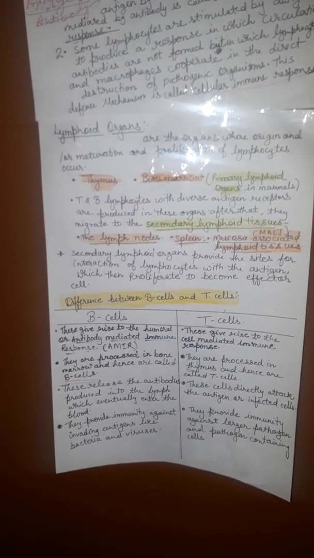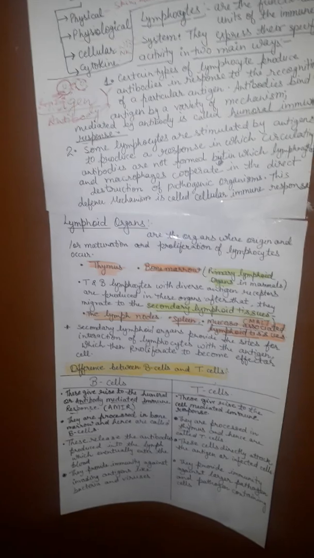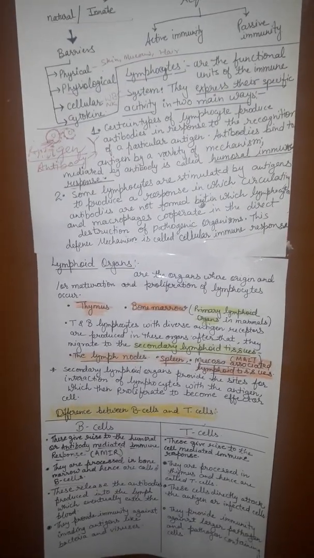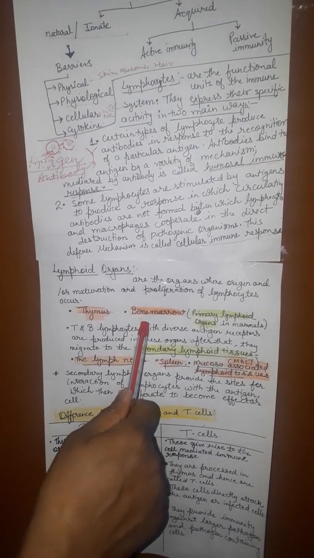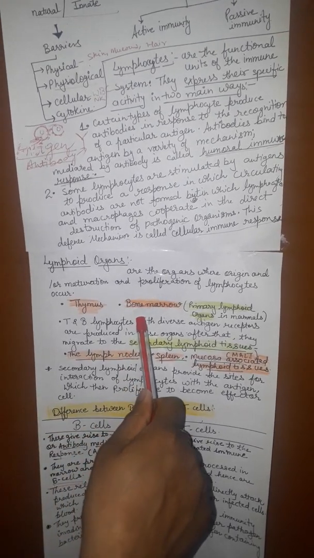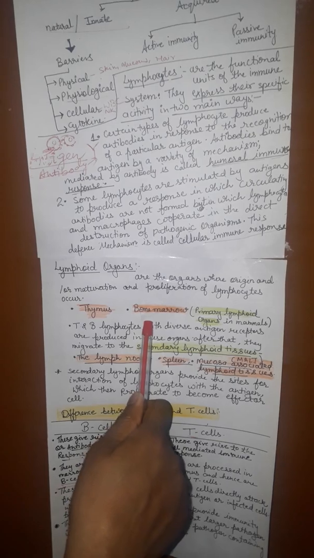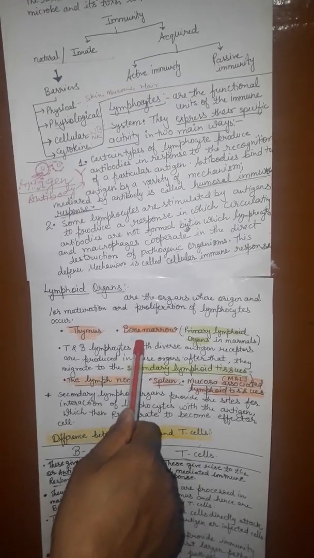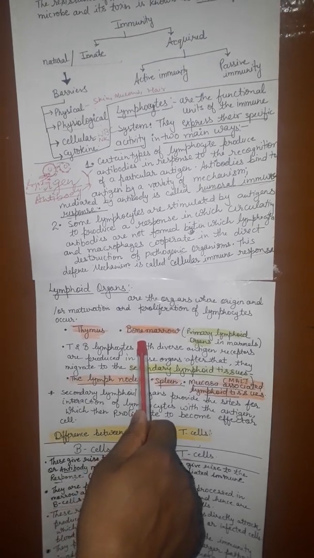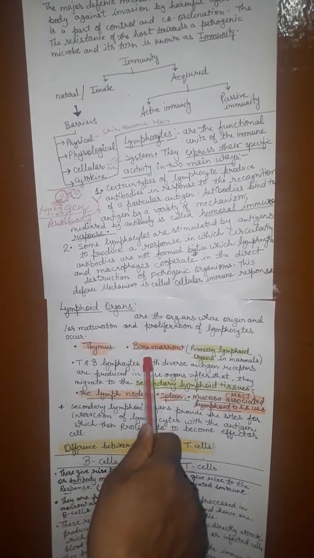Now the thymus is a primary lymphoid organ, and bone marrow also. Start with the bone marrow. During early fetal development, blood cells are produced in the mesenchyme of the yolk sac. As the development of the fetus progresses, the liver and spleen take over this role.